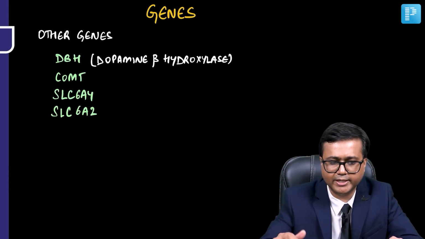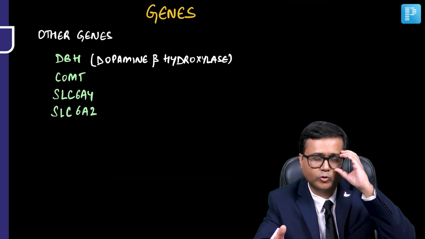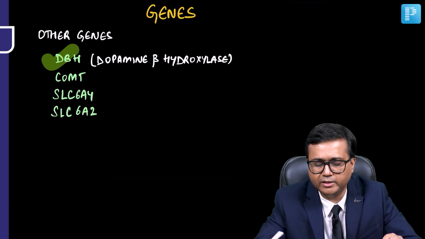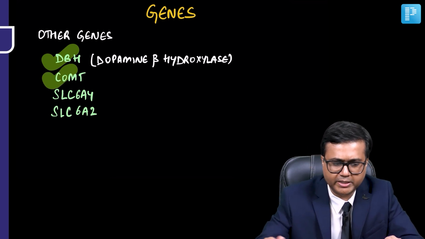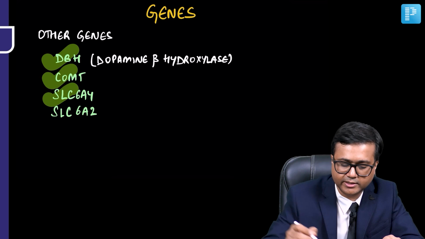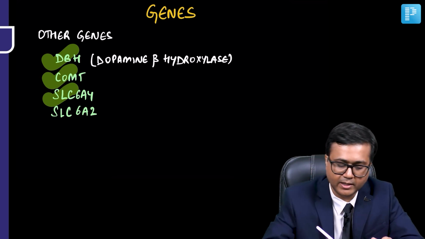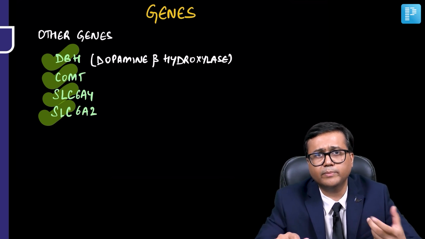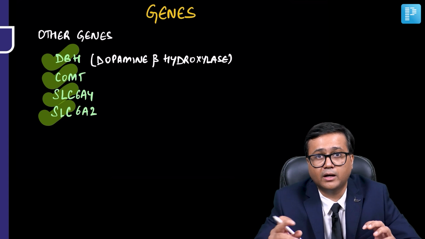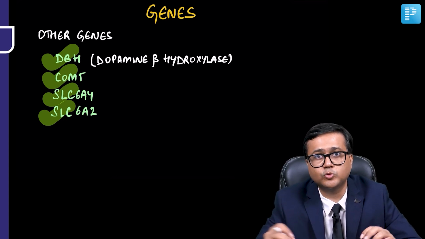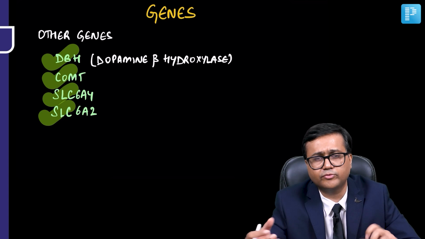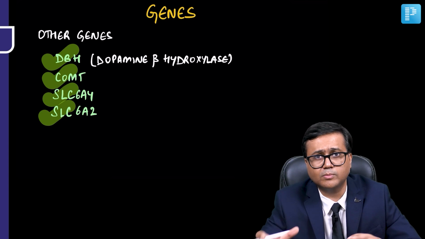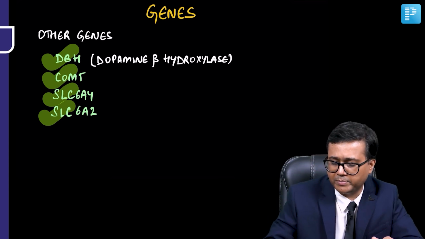Many other genes have also been identified, but we don't have enough evidence to prove that they are involved in ADHD. Some of these genes include DBH, that is dopamine beta hydroxylase, catechol O-methyltransferase COMT, then SLC6A4, a serotonin transporter gene, and SLC6A2, which is a norepinephrine transporter gene. So you can see some of the important genes related with dopamine are under investigation, and some of the genes related with norepinephrine and even serotonin may also be implicated in development of ADHD. So this was about important genetic factors which may play a role in ADHD.